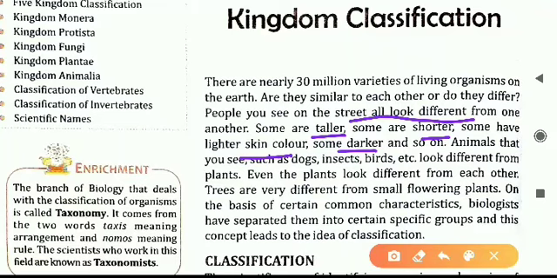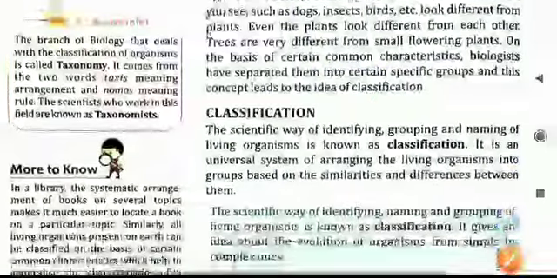Like a particular group of animals will have certain common things. For example, all the human beings have something in common. A particular group of plants will have certain things in common. For example, if we take the rose plant, all the rose plants will have something, that is, we can say, common characteristics. So there are certain differences, there are certain common things. Based on the common characteristics, whatever is common, certain groups have been formed, which are called kingdoms.